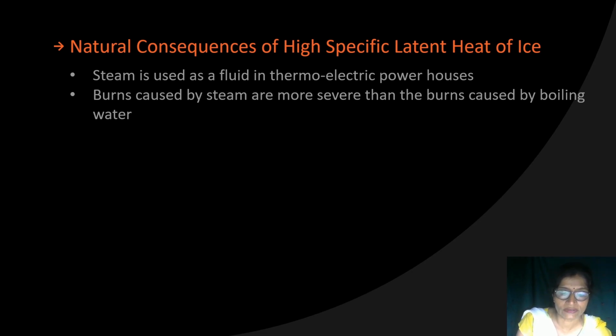So what happens in thermoelectric powerhouses? Coal is used as a source of heat. The heat of burning coal is used to raise steam, which has the highest latent heat of vaporization, that is 2260 joule per gram, as no other substance can carry as much heat per gram as steam. Therefore, steam is used to run turbines.